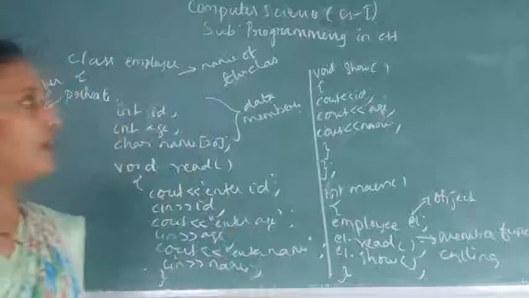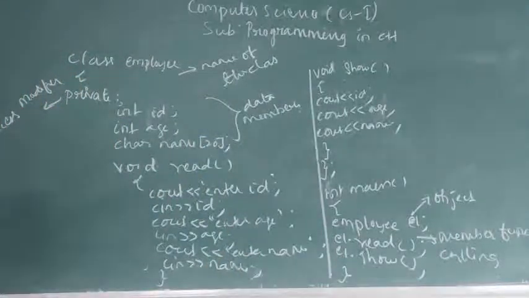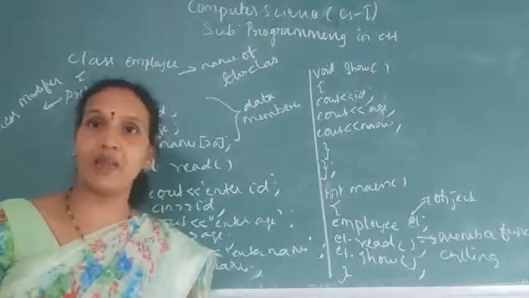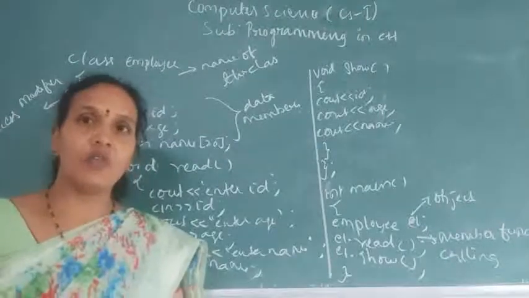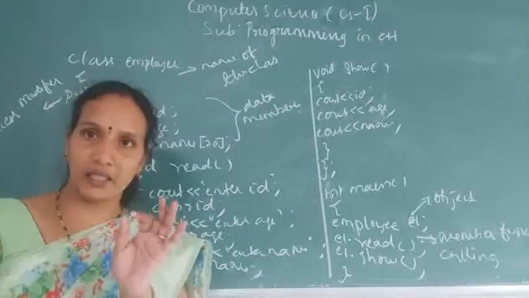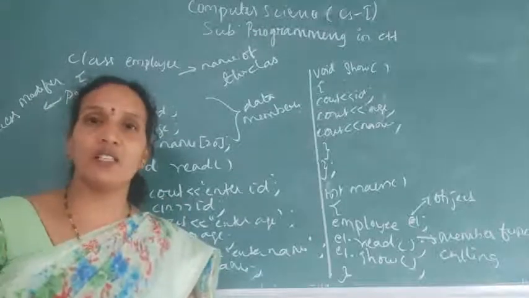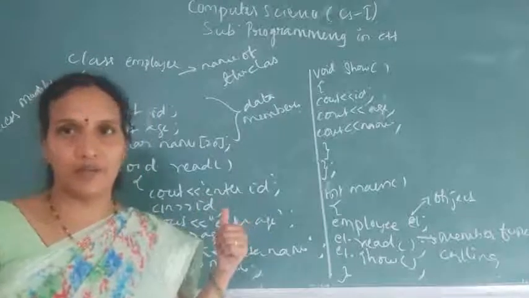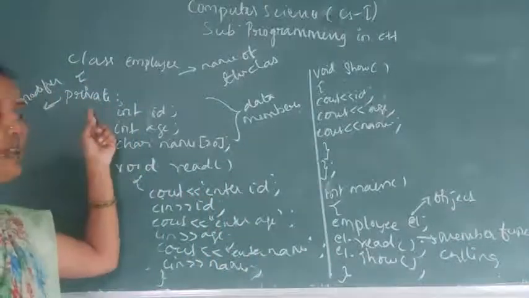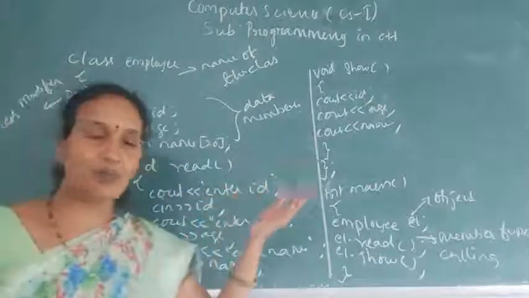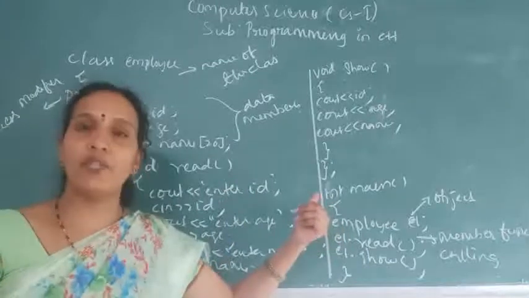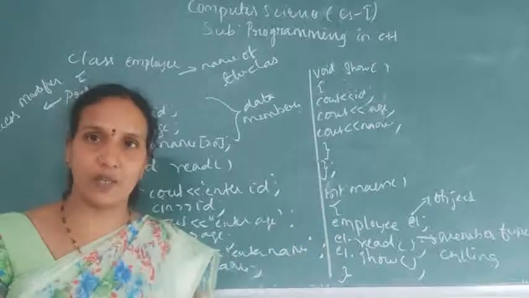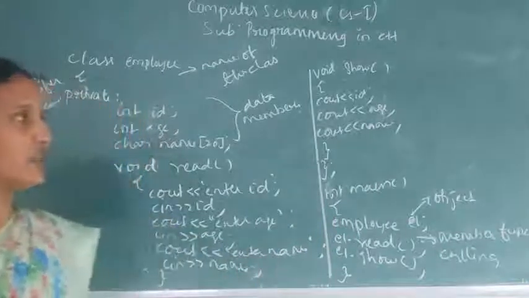You take a screenshot of this. But in real time, if there is inheritance, more than one class can be created inside a single program. When more than one class is there inside a single program, you want to provide security for your data. That is possible by using private. For example, if you have given public here, any other class in the same program can use your properties. But once you have given your data members and member functions as private, other classes cannot use these properties. Take a screenshot of this.